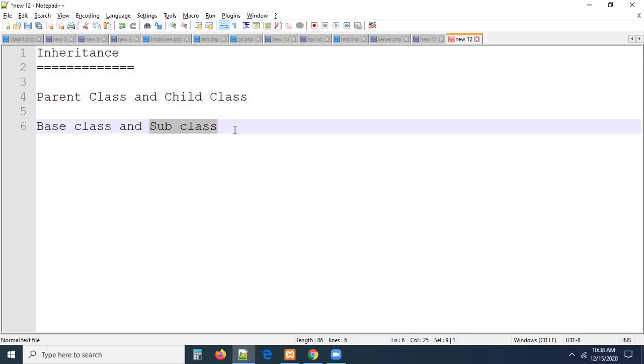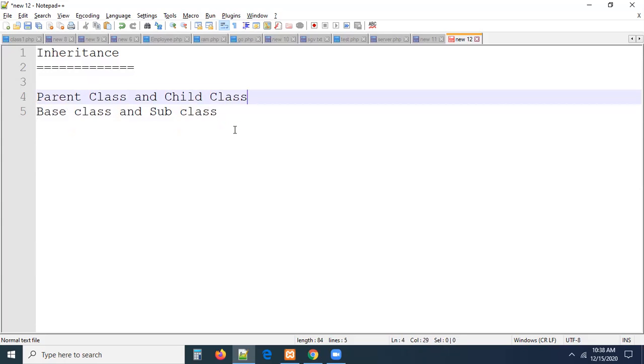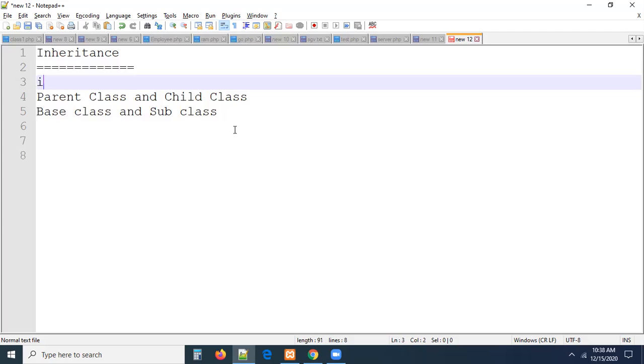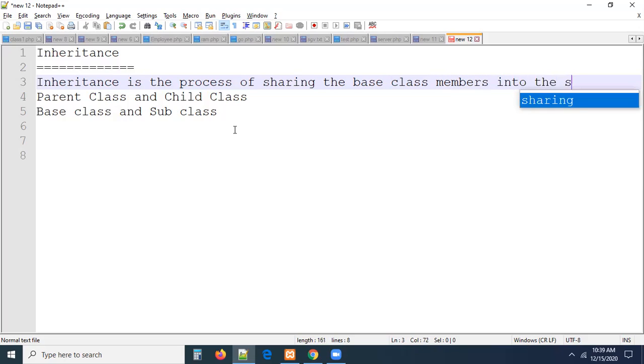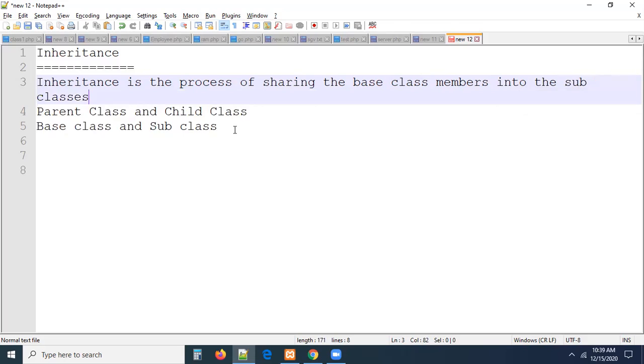Let's check it here, guys. Now if we come down, I have to create a class, and let me write a point here. Inheritance is the process of sharing the base class members into the subclasses.